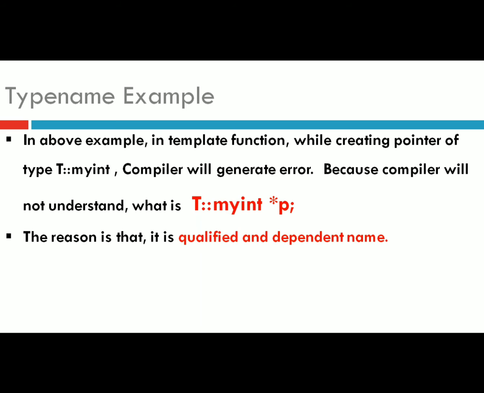So the reason is that it is a qualified and dependent name. Why is it a qualified name? Because it contains the scope. And why is it a dependent name? Because it depends on the template parameter.